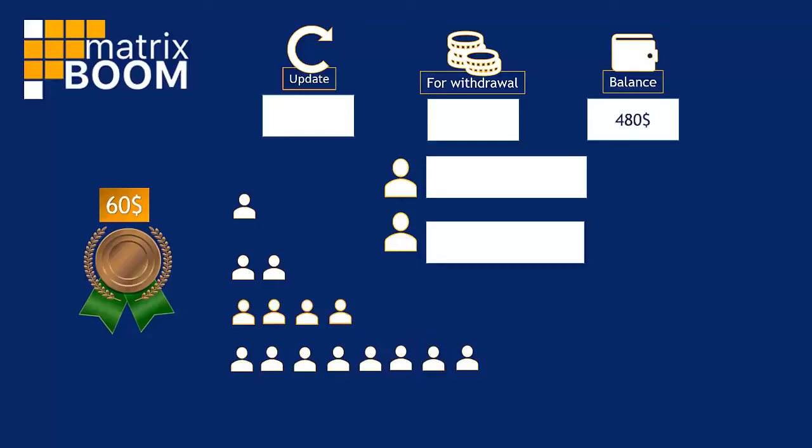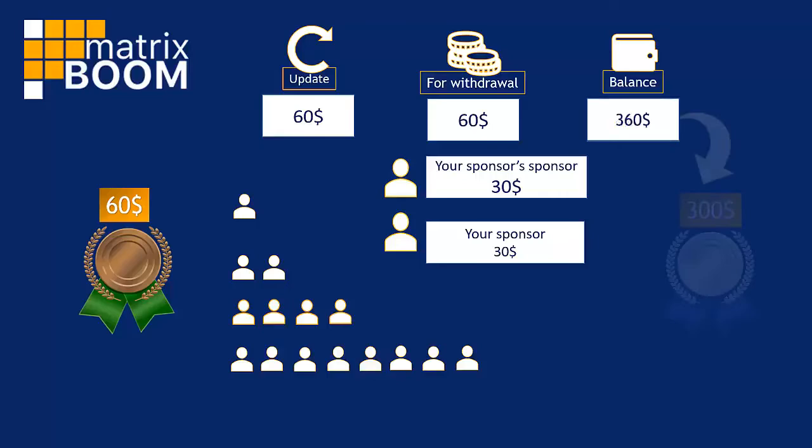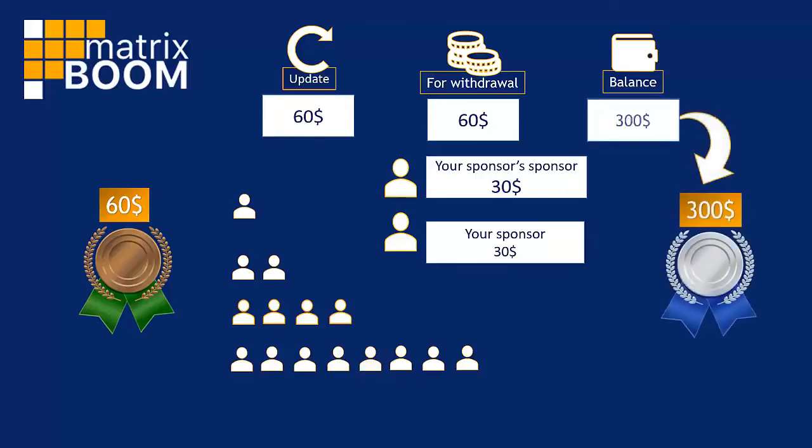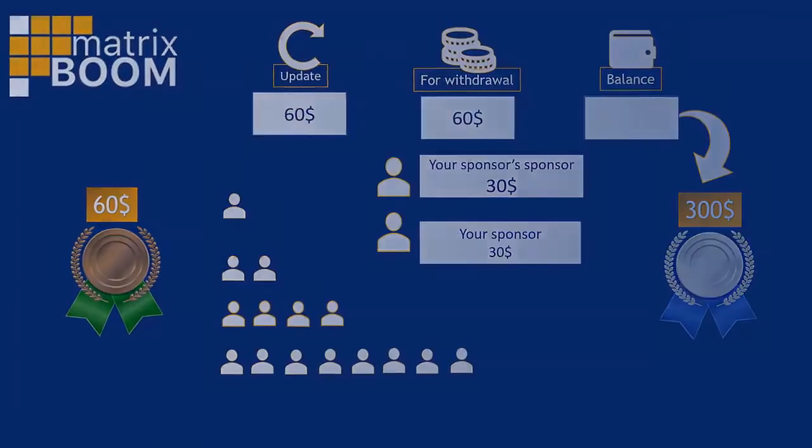$480 are accrued to your balance. The system will automatically distribute them as follows. $60 update for the Bronze program. You do not have a new place open, and the money goes to the same partner who received $60 from you for the first time. $30 will go to your sponsor, and $30 will go to your sponsor's sponsor. $60 are available for withdrawal, and $300 automatically go to the second similar silver table.